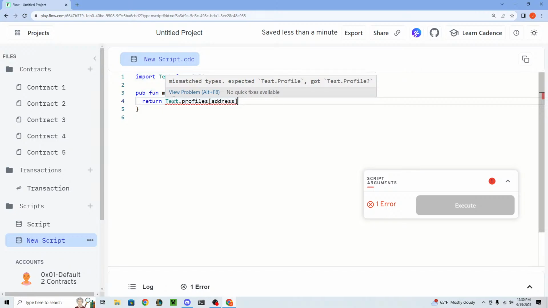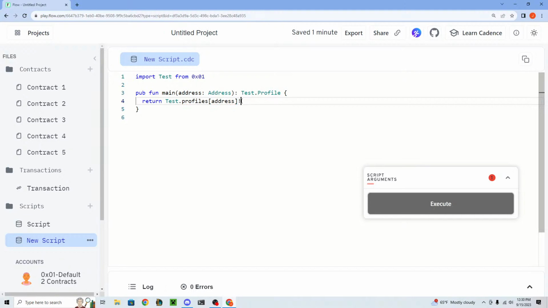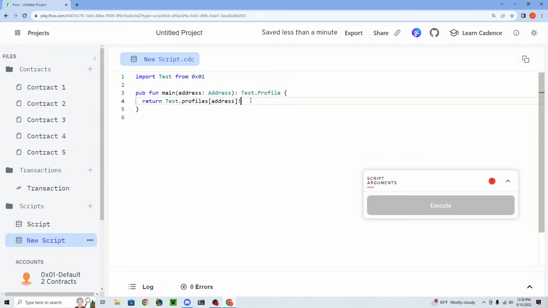So it's essentially telling us that, hey, you're expecting a test.profile, and you may get that, but you also might get null, and that's sort of a problem. So there's a couple ways to do this. We can either force unwrap it, which means we put this exclamation mark here, and that's saying, you know what, Cadence, if it is null, then just abort the program and that's okay. But if it's not null, just give us the test.profile type.